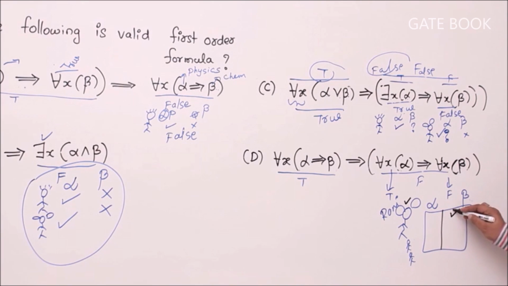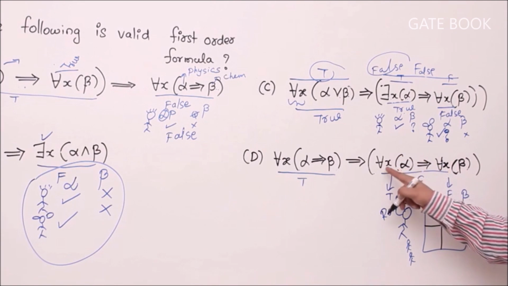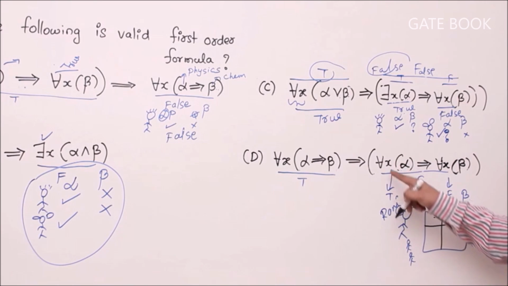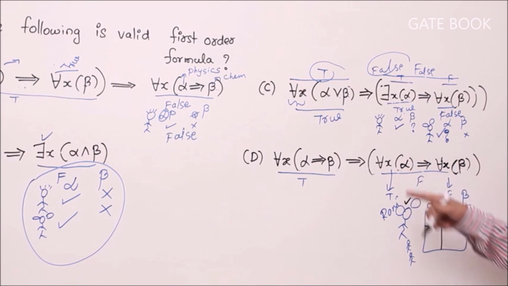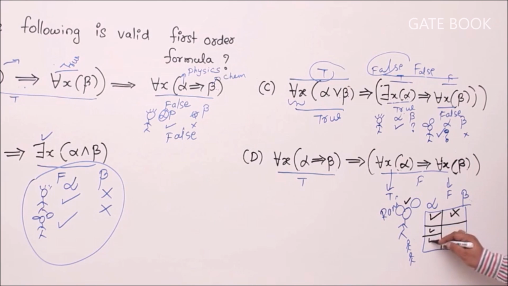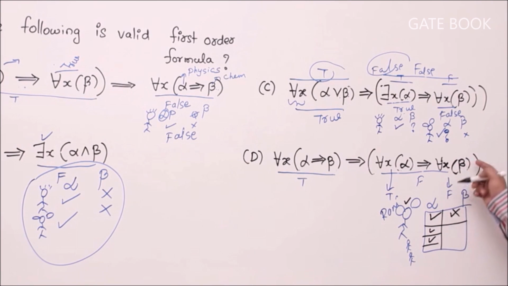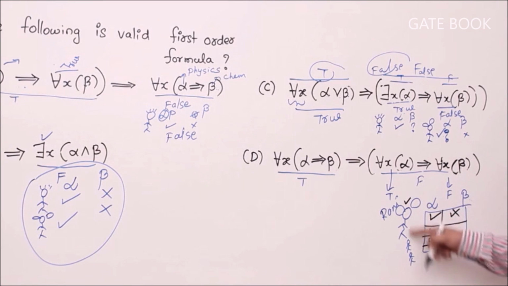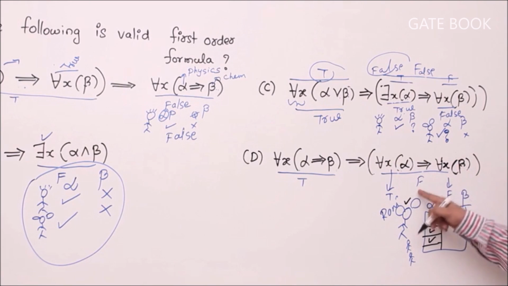So Rani failed chemistry. What about physics? Let me keep options open. It can be anything. I don't know. But definitely Rani failed chemistry. Now see this one. For all x alpha should be true. For that, every student passes the physics exam should be true. For that, Rani also should pass the physics exam, isn't it? So put a right mark. Not only that, for every student keep a right mark. Now finally, I have adjusted the values of students so that this right side formula is false.